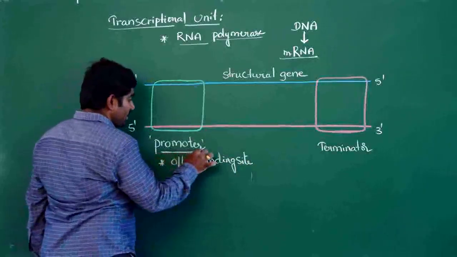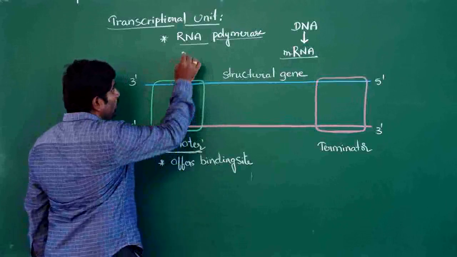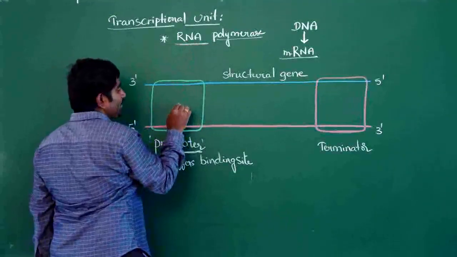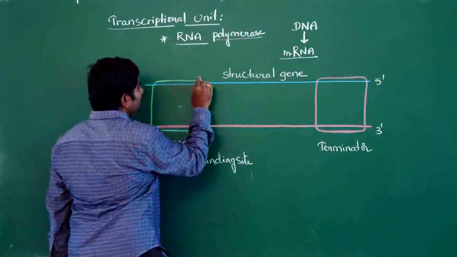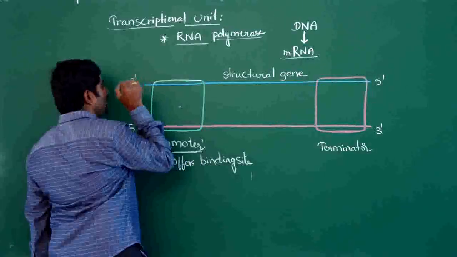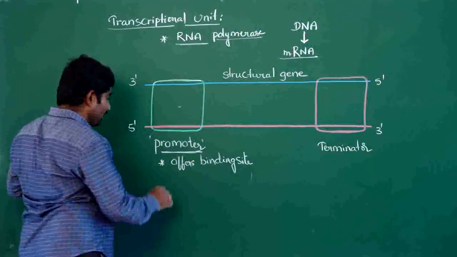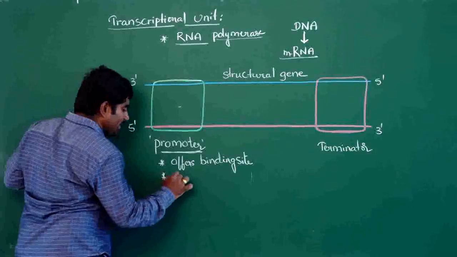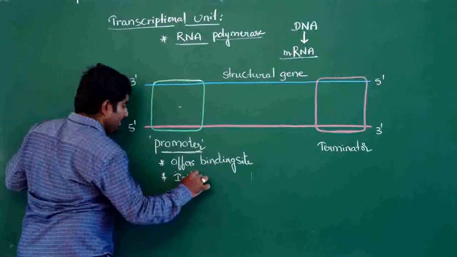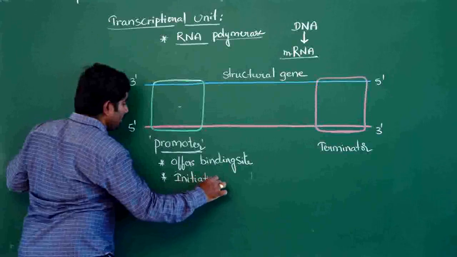The promoter's function is to offer a binding site to the RNA polymerase enzyme for the process of transcription, and the promoter helps in initiation.